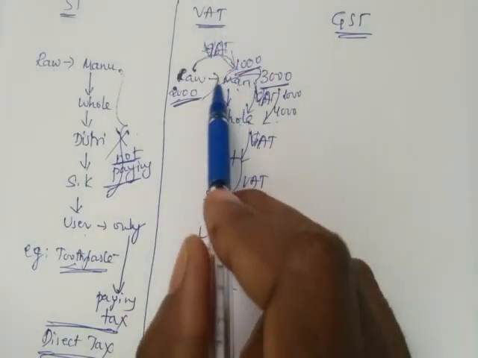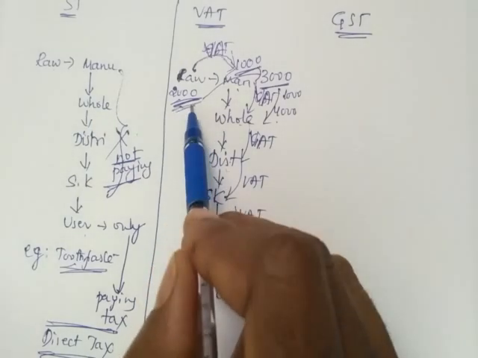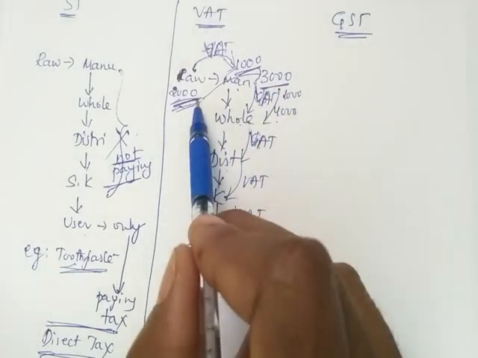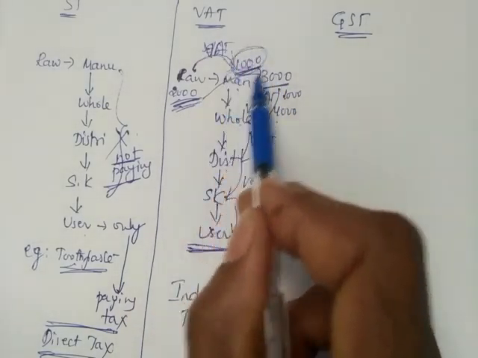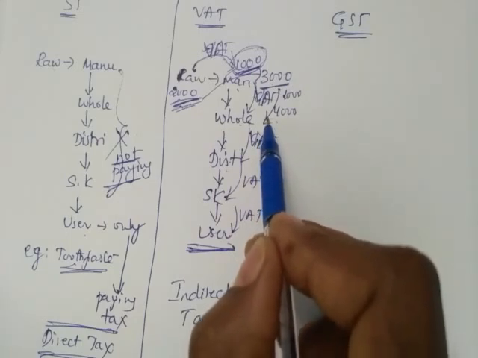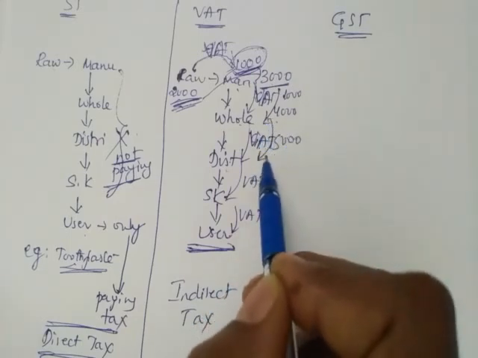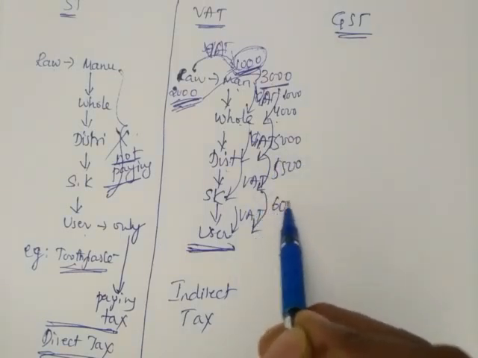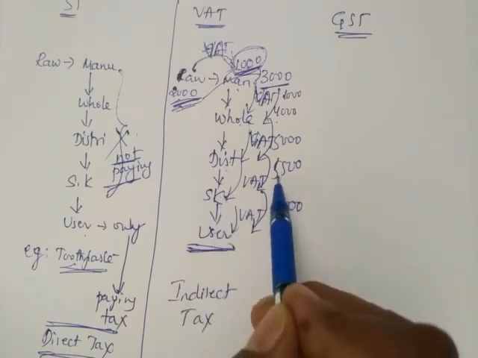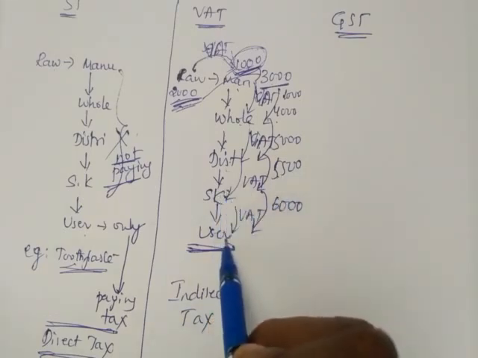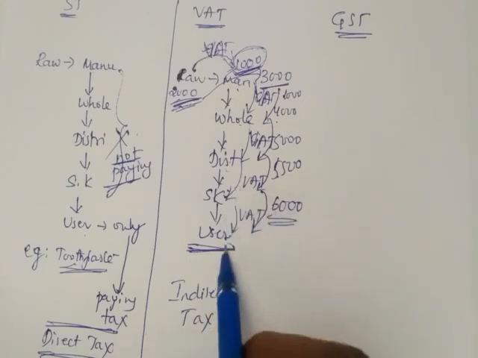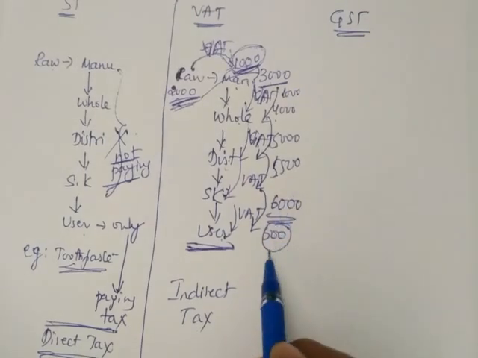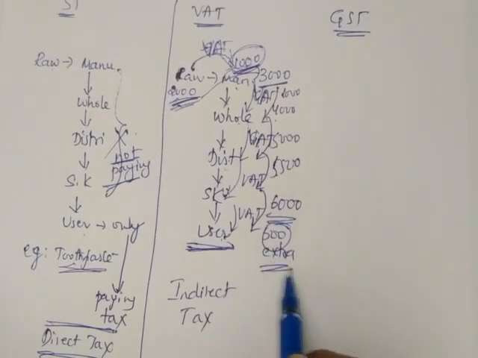So value added tax means how much value you are adding. Actually raw material was 2000 rupees. He marked it as 3000. That means he is adding 1000 rupees more. For that 1000 rupees he has to pay tax. Again wholesaler sells to distributor for 5000. Distributor to shopkeeper for 5500. Again shopkeeper to user for 6000. Finally, shopkeeper bought for 5500 and is selling to the user at 6000. So how much did the shopkeeper increase? Shopkeeper increased 500 rupees extra. For this 500 rupees extra, they have to pay tax.